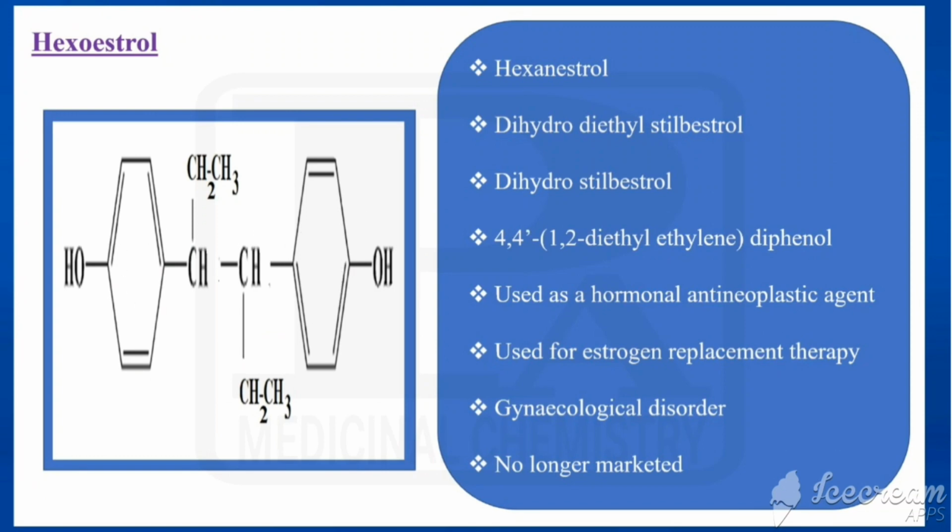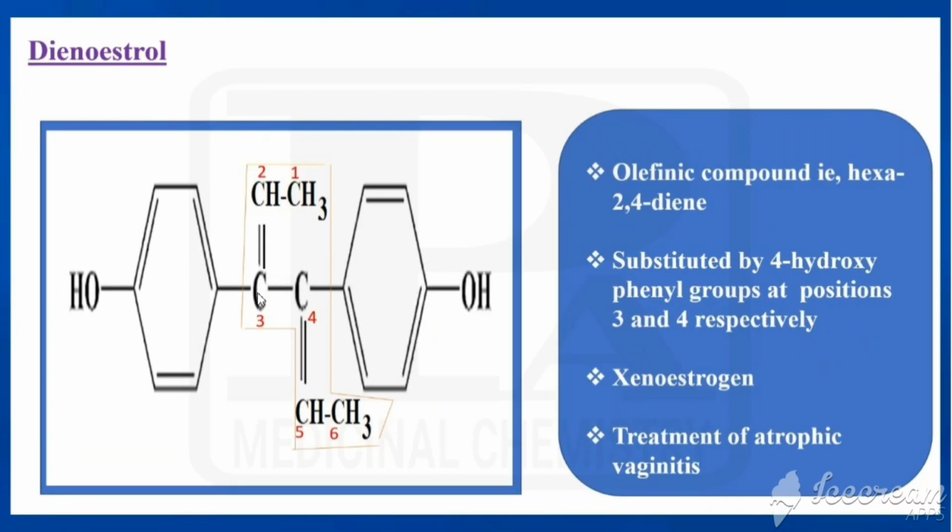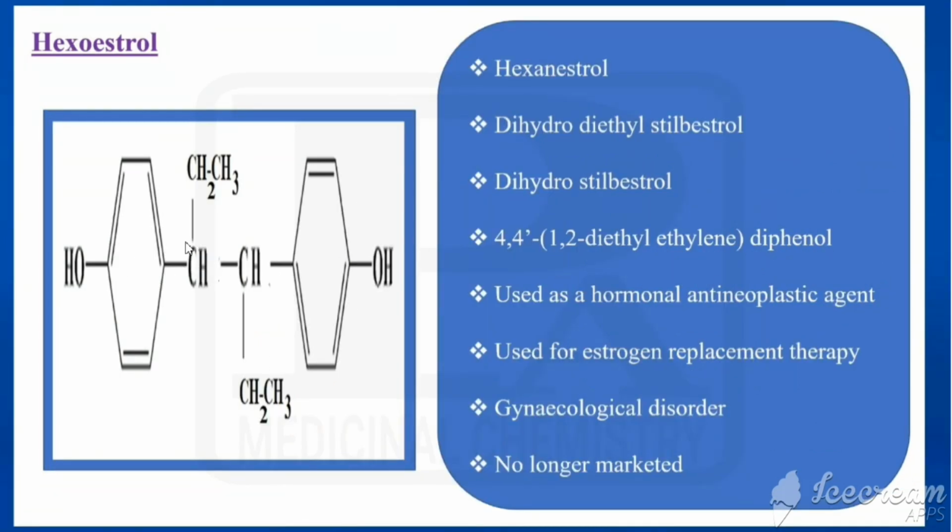Hexestrol is the derivative of dienestrol. In the case of dienestrol, bond is present between 2 3 and 4 5. Here that would be saturated. So here that double bond would be taken, and instead of the double bond, hydrogens would be added to these carbons here. So 4 hydrogens would be added for taking the 2 double bonds. So it is having 6 carbons, so it is a hexane derivative. So it is otherwise called as hexestrol,